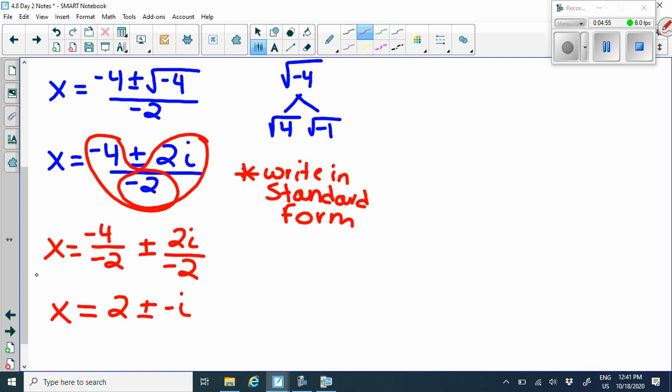So now my final solutions, and it is written in standard form, because we have our a, which is the real, and then we have our imaginary part. So we have 2 plus a negative i and 2 minus a negative i. And those are our two complex solutions.